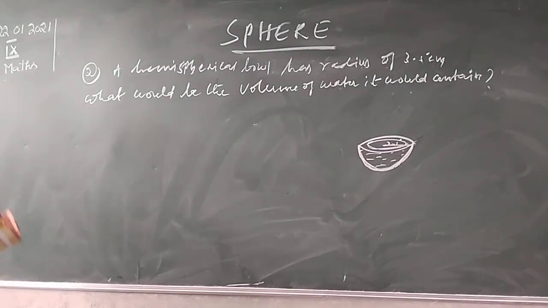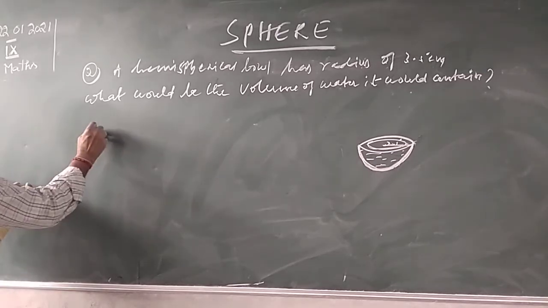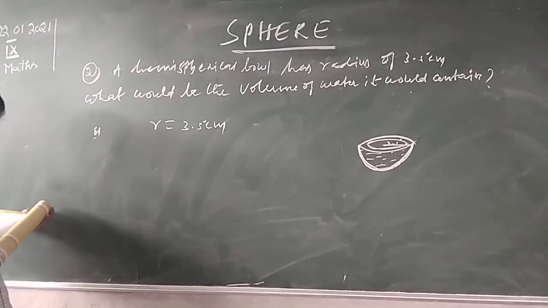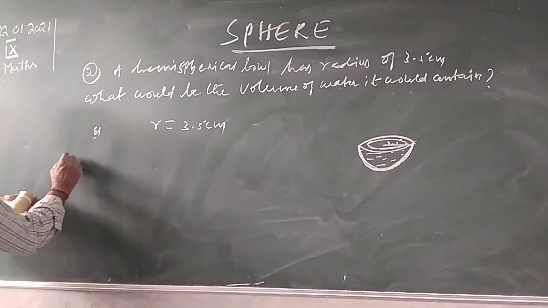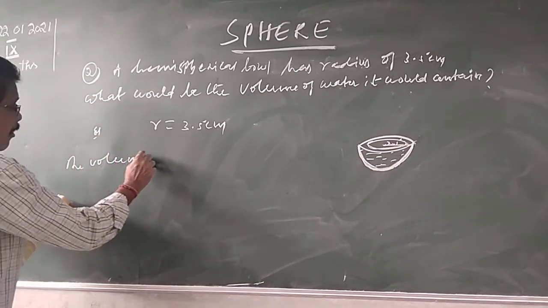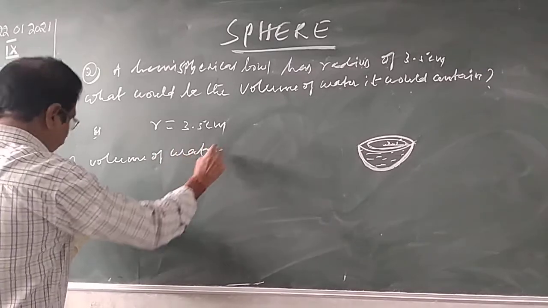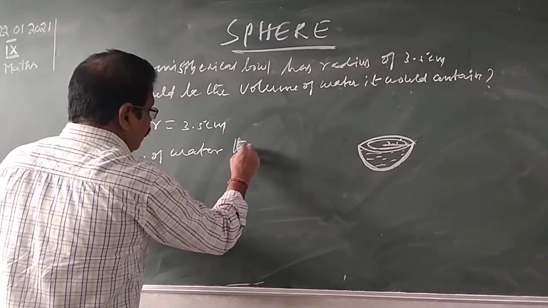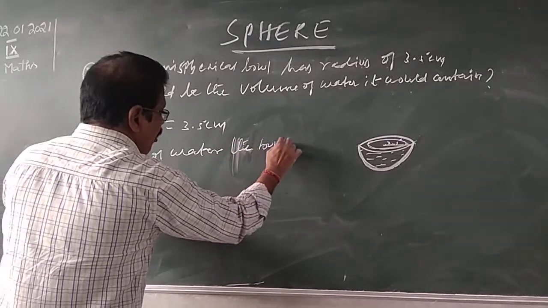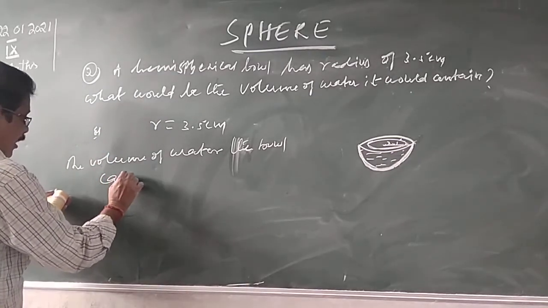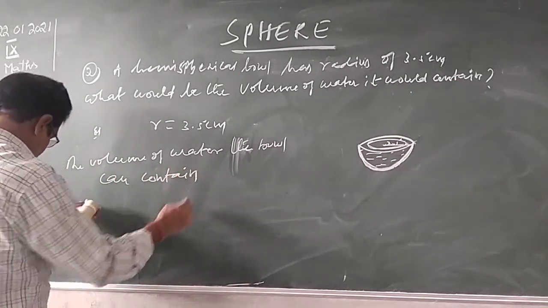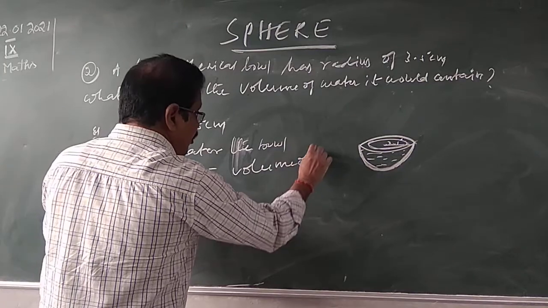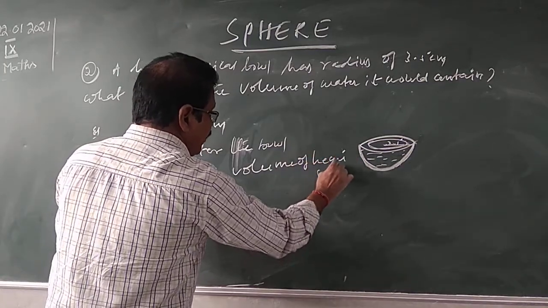Find out the volume of the water in the bowl. The radius is equal to how much is given? r is equal to 3.5 centimeters. So what would be the volume of water it would contain? The volume of water the bowl contains is equal to the volume of hemisphere.